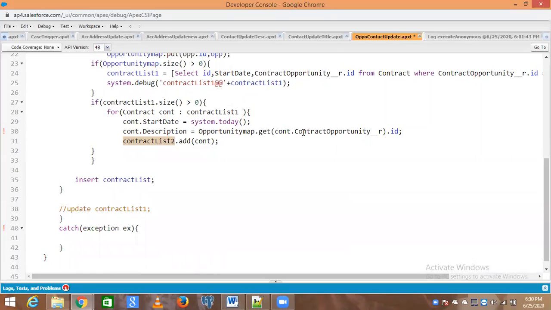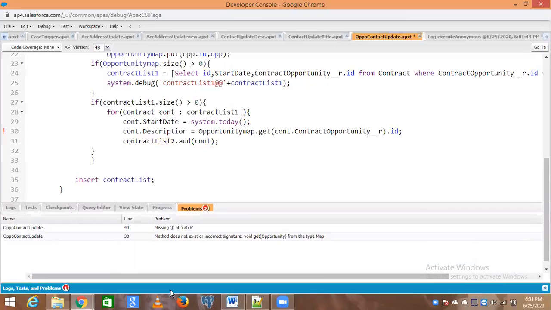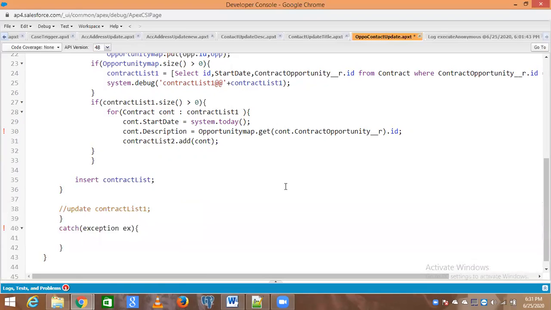What should be the solution of this? ID. See, that doesn't register in the void. No. Get opportunity. Give a try. Yeah. The contract opportunity underscore r dot ID. After that, colon.